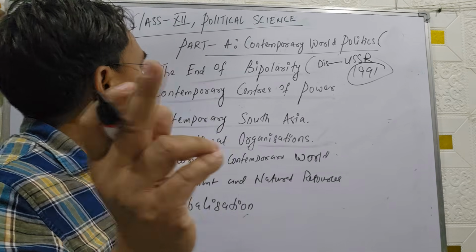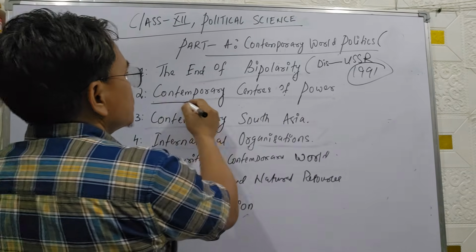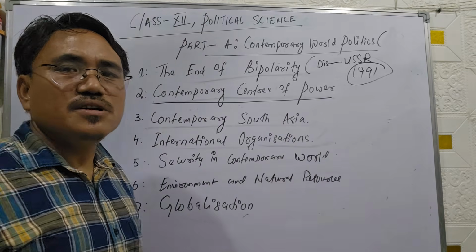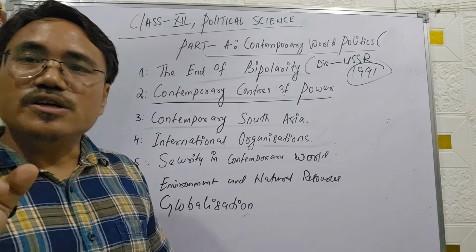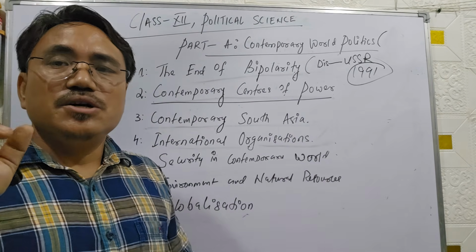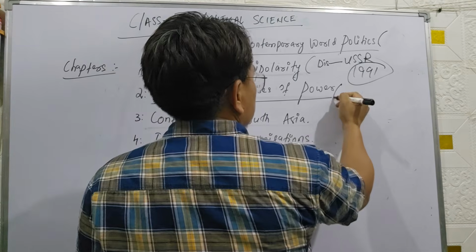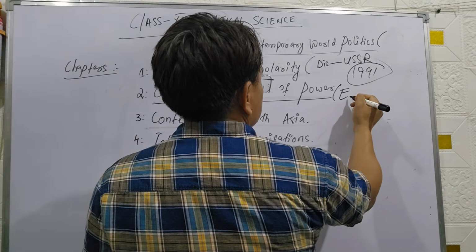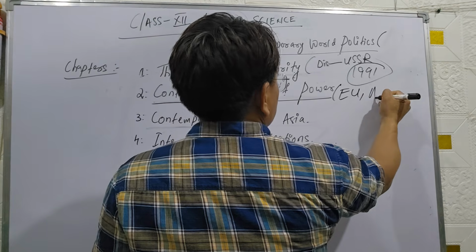Now the second one is Contemporary Centres of Power. Here basically we are talking specifically about the European Union, shortly called EU, and ASEAN.